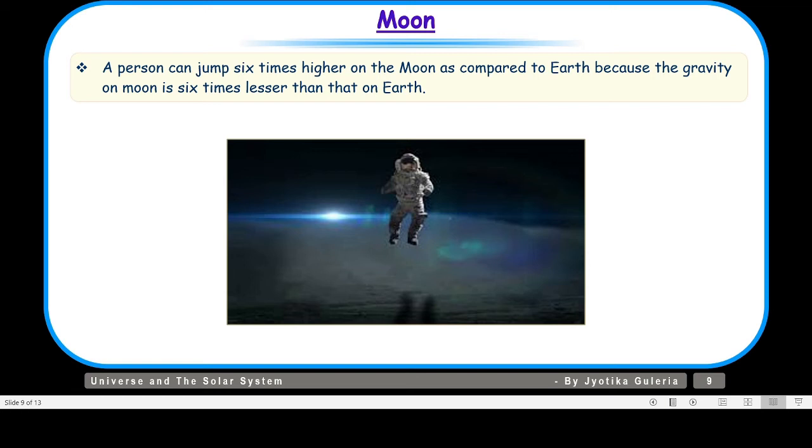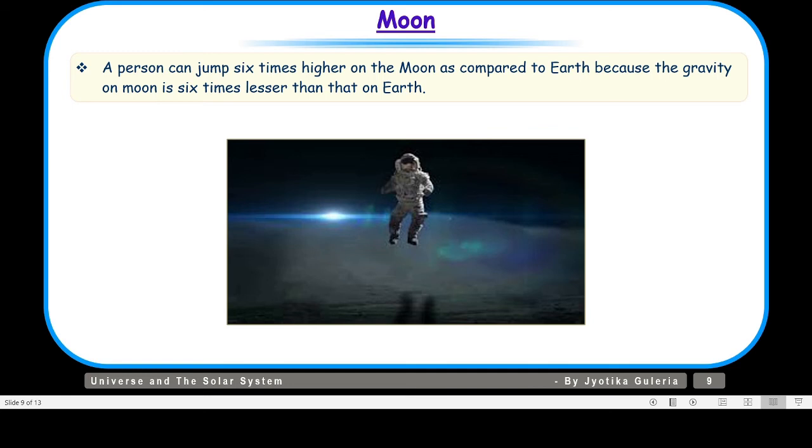A similar force is there on the moon as well, but the force of gravity on the moon is 6 times lesser than that of the earth. So children, a high jumper who can jump 2 meters high on the surface of the earth will jump 6 times higher. That means 12 meters on the surface of the moon. That is why we say that the moon's gravity is 1/6 of that of the earth.